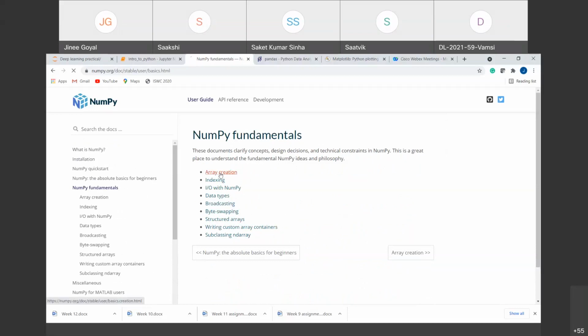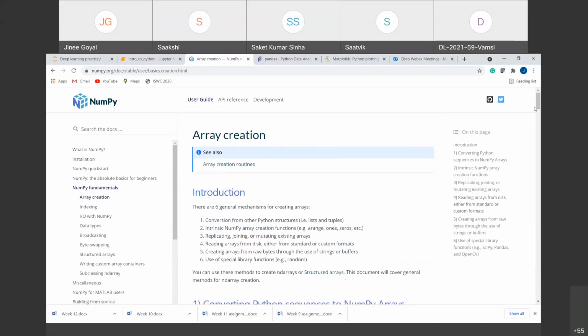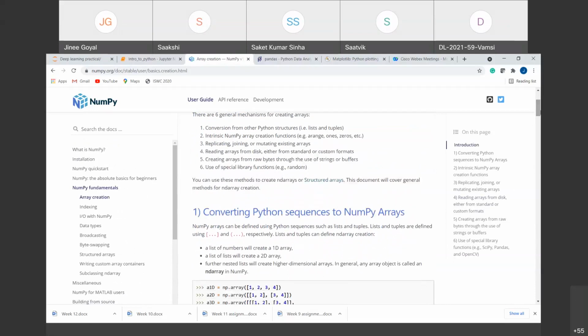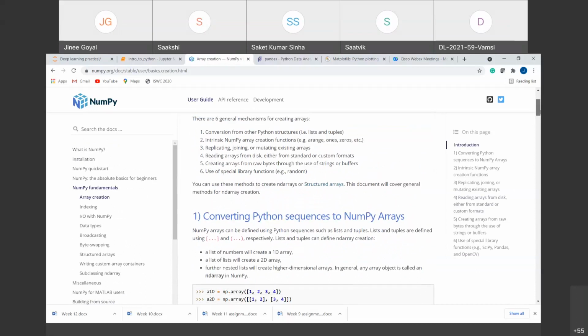For example, I want to see the array creation part. So you can see here, right? It will give you the detailed documentation of anything that you want, right? I have covered the major sections that we'll use. Others you can see from here.